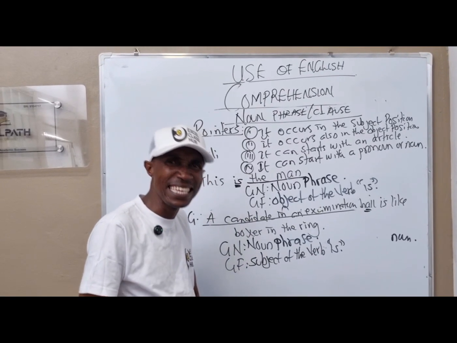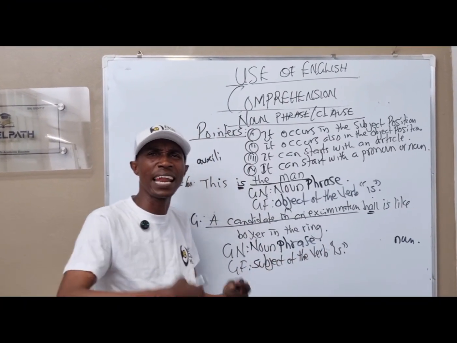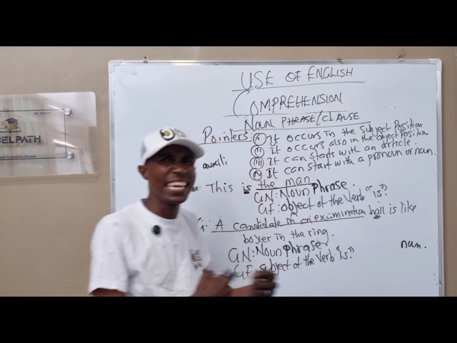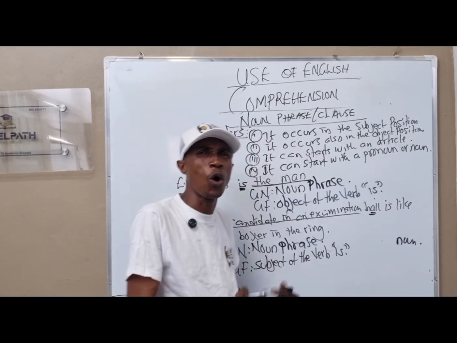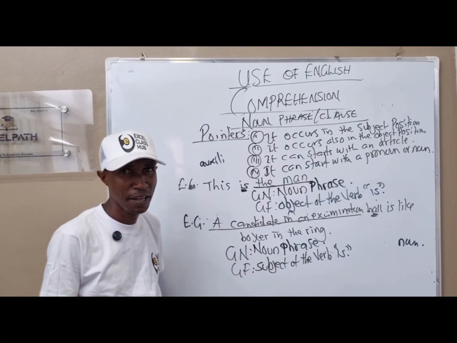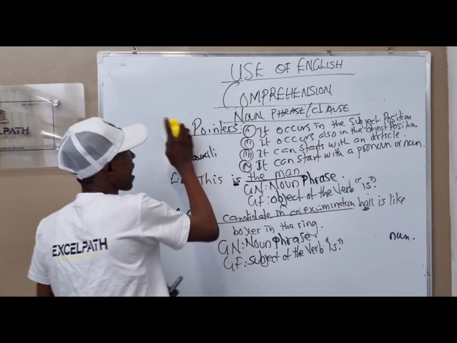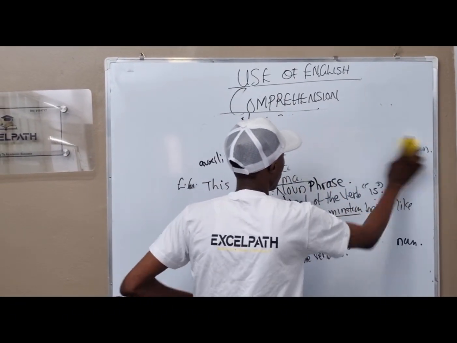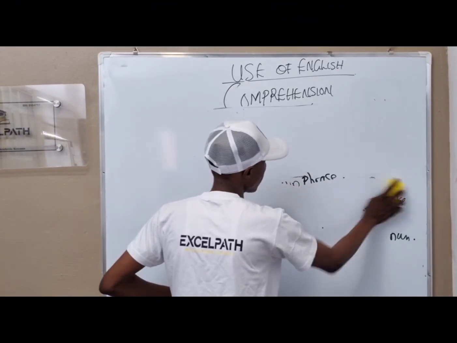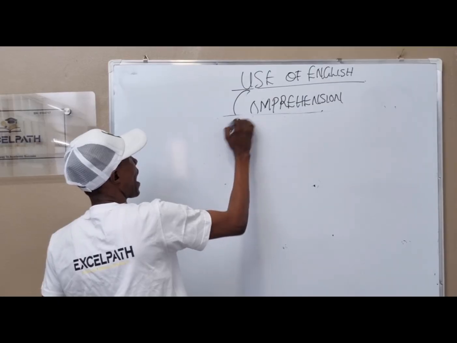So if a verb occurs after the underlined word, you call it subject of the verb. If a noun occurs after the underlined word, you call it subject of the sentence. Now, we have seen what a noun phrase and a noun clause is all about. Now, the next one we want to look into is our adverbial. We call it what? Adverbial.